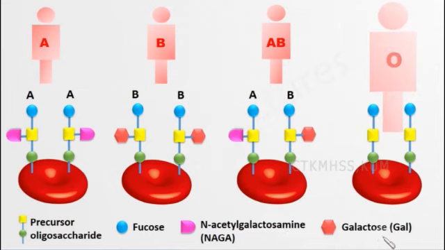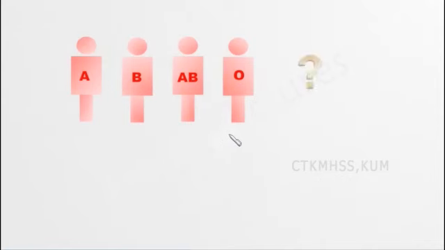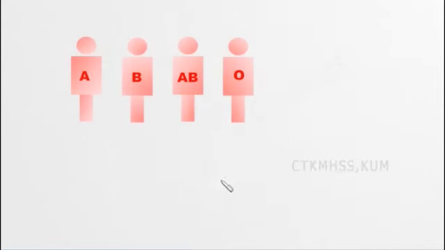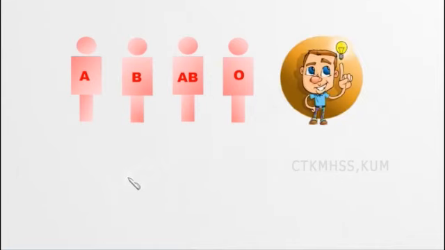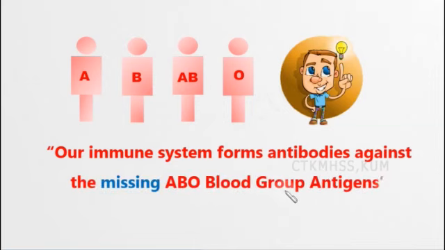So now we will see ABO blood group antibodies. Here we know which type of antibody will be present in a particular blood type. So how do we identify which type of antibody will be present? Our immune system forms antibodies against the missing ABO blood group antigens. So whichever antigen is missing, that will be the antibody. That type of antibody will be seen in the blood serum or blood plasma.